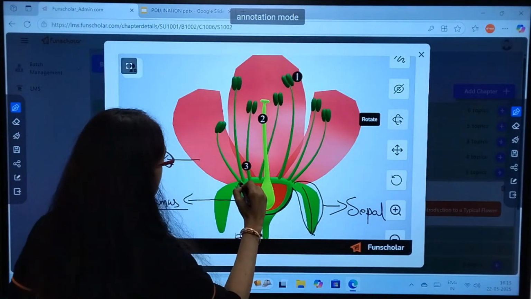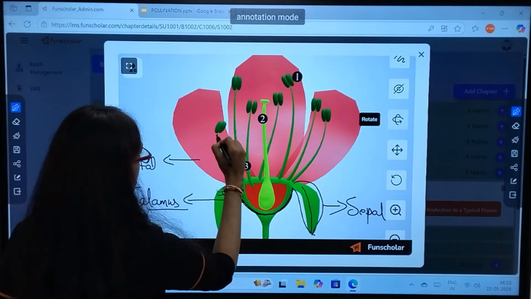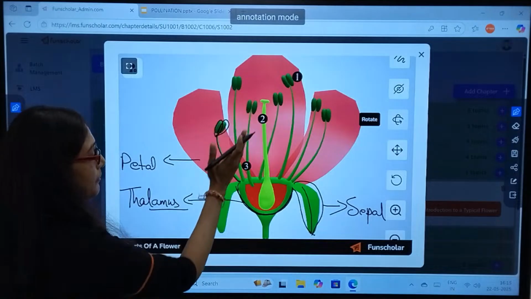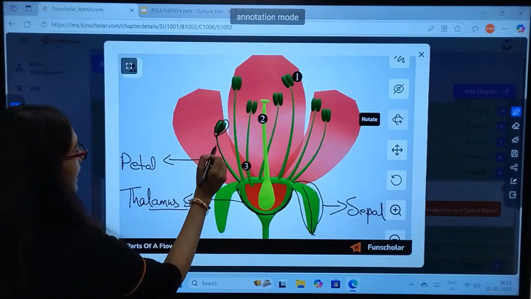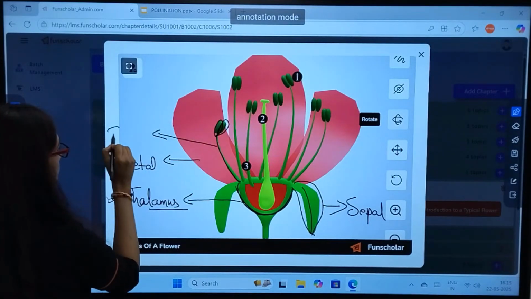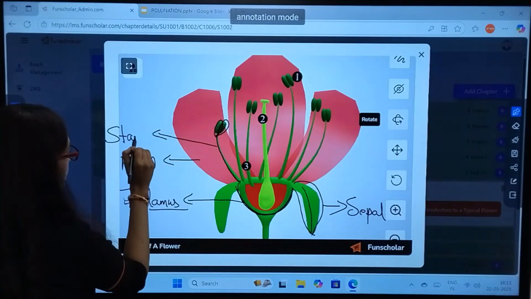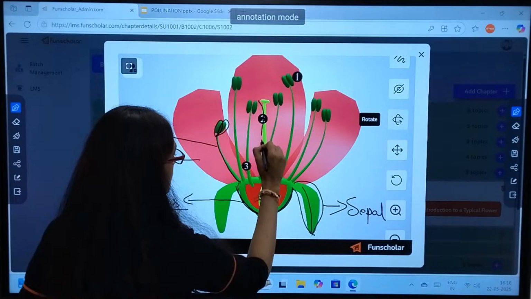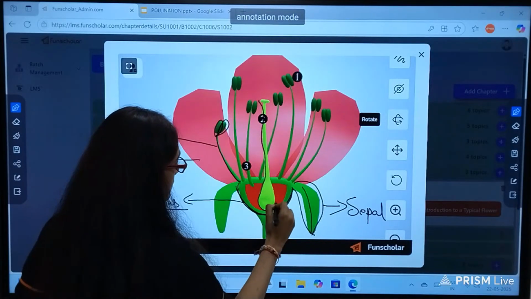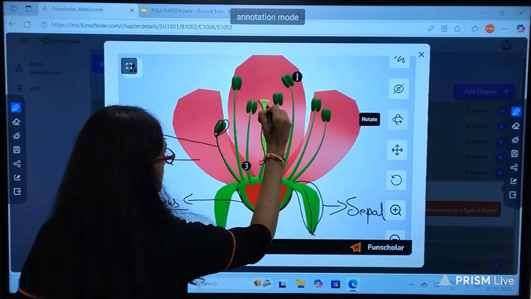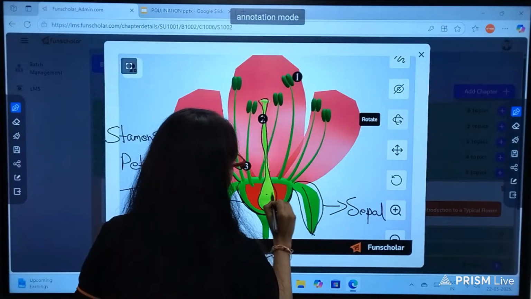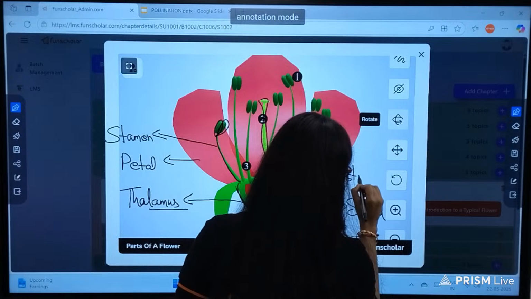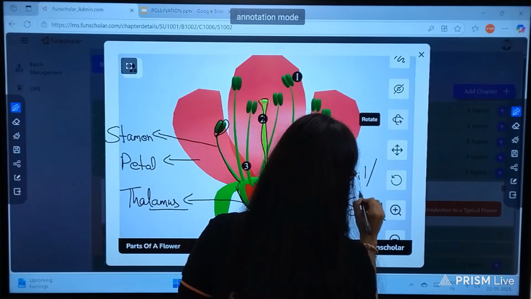And this thin filament-like structure which has a swollen bulge in the upper part is known as stamen. And this pot-like structure is known as pistil or carpel.